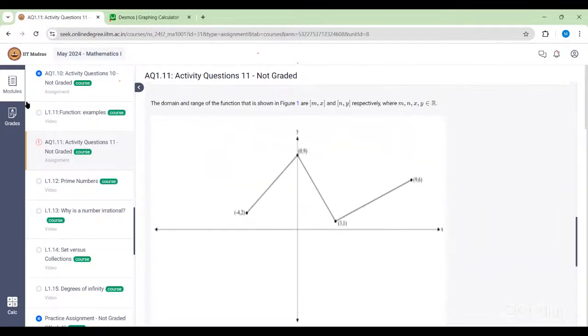Whenever a graph is given to you, first of all find those points where the graph starts and ends and mark those points. Over the horizontal plane, this is the last point on the x-axis where the graph starts, or we can say this is the last point the graph will mark over the x-axis, and these are the two last points the graph will mark. So if you draw a rectangle here, the graph will lie inside this particular rectangle.